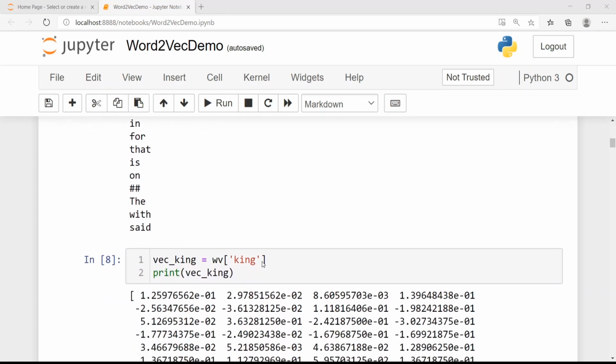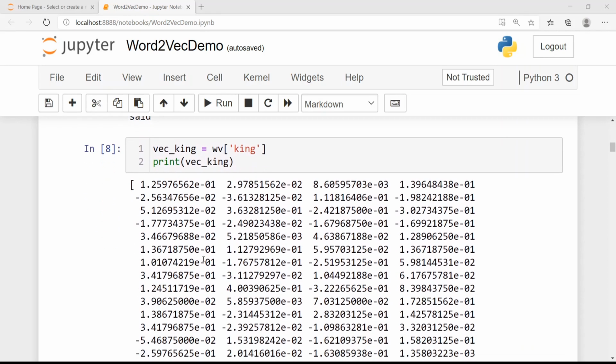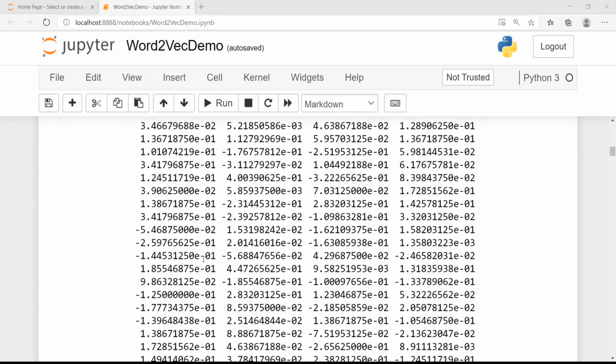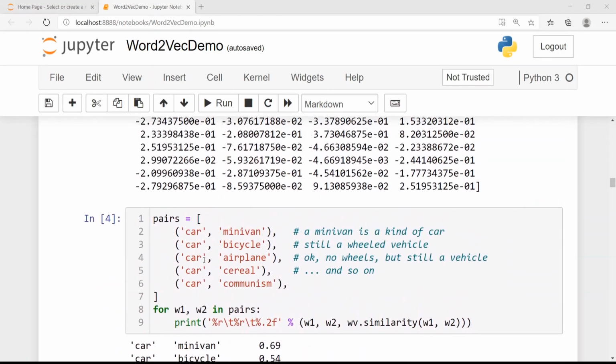Now you can get a vector for a particular word in this model by simply doing wv. For example, here I'm getting the vector for the word king. It prints the vector, which is 300 dimensions, like this. Now let's do some more interesting operations.